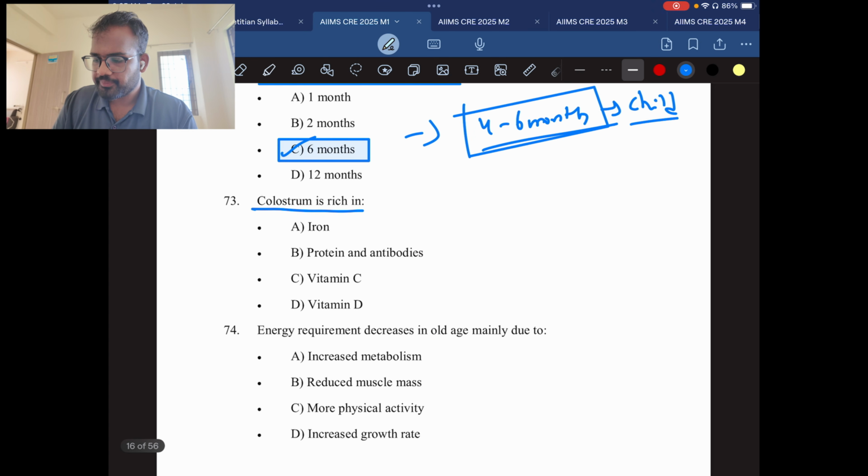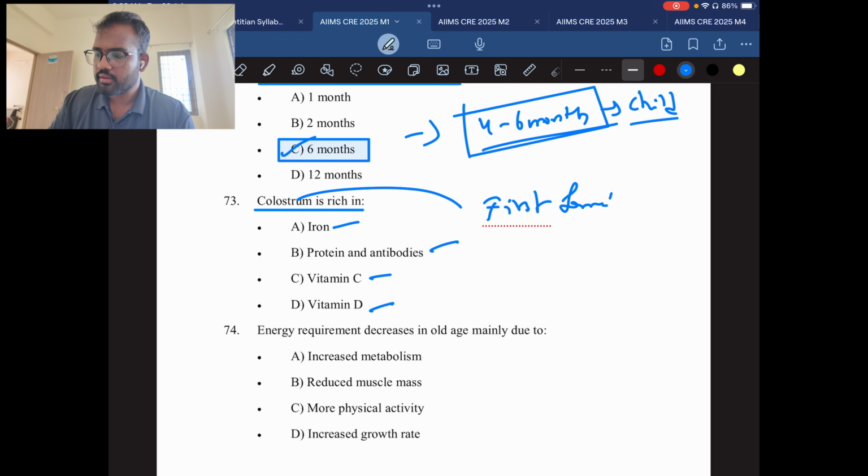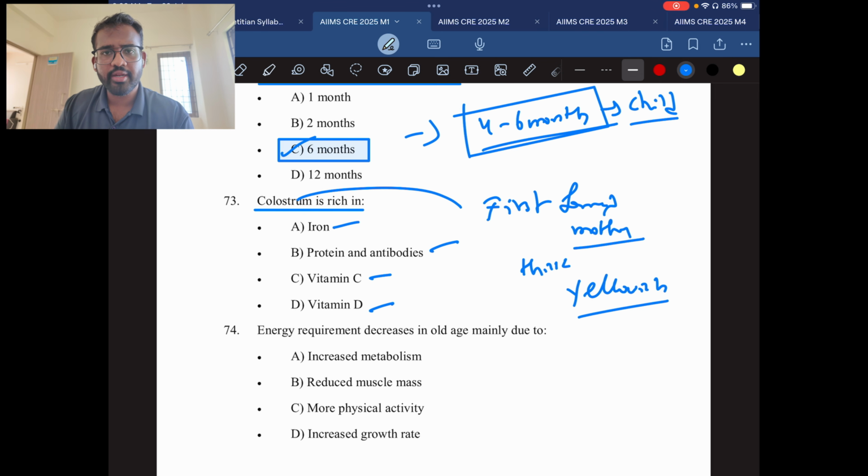Colostrum is rich in iron, protein and antibiotics, vitamin C and vitamin D. See, colostrum is the first milk formed in mothers. It is very thick and yellowish. It has a lot of protein and a lot of antibodies, which will help the child get proper immunity.